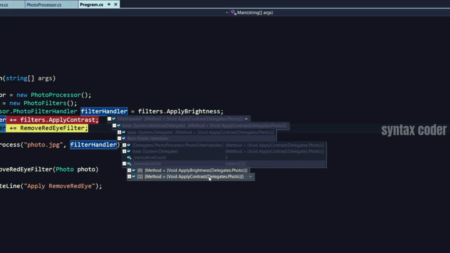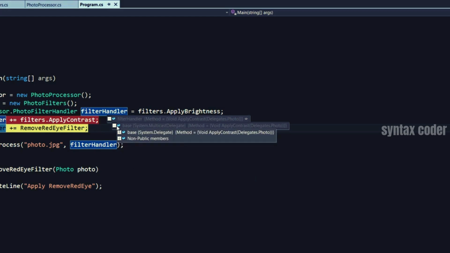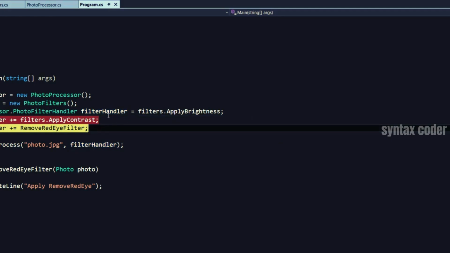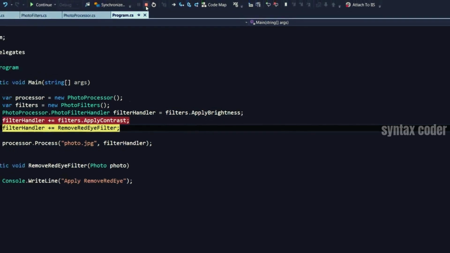So the difference between multicast delegate here and delegate is that multicast delegate allows us to have multiple function pointers, whereas delegate allows us to have only one function pointer. So in this case, because we are appending multiple filters, multiple function pointers to our delegate, it is a multicast delegate. Okay, let me stop the debugger.